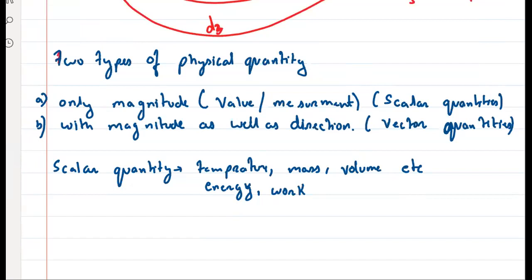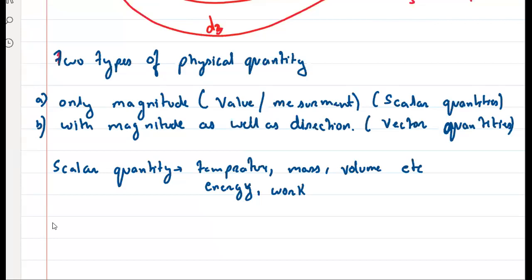But think about it. Suppose you're pushing something. If you're pushing something, the object will move, yes or no? Yes, sir. Will it move randomly? In which direction? Whatever direction we push, it will move, sir. Exactly. So in whatever direction we push, the object will move in that direction. So I can say there's a direction associated with that. The object is moving in a specific direction, the direction of force. So here, direction is important.